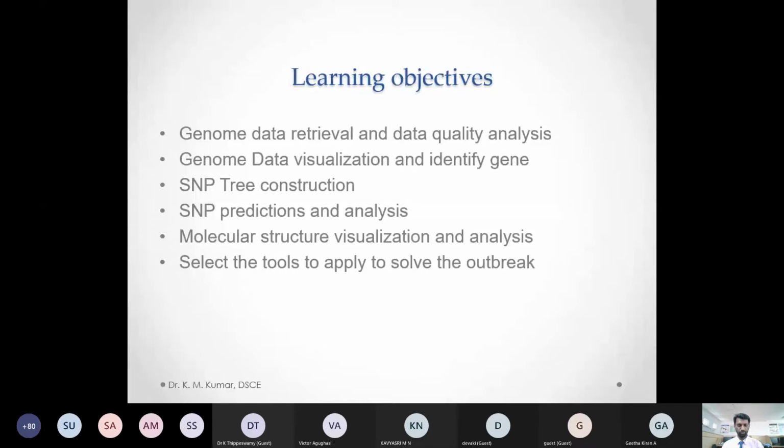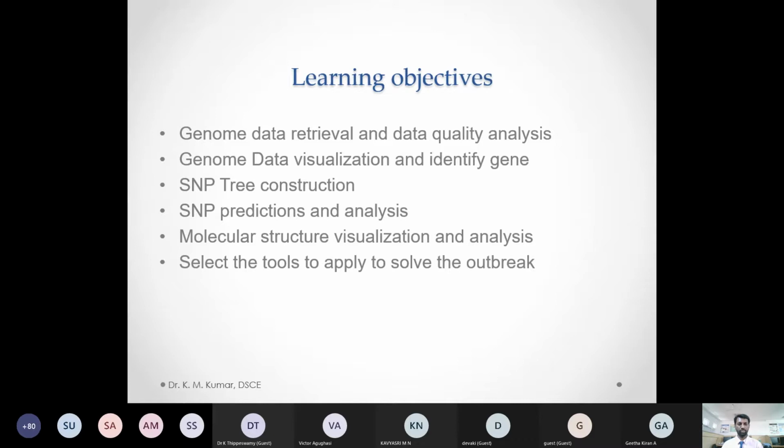Today in this session we're going to learn a few things. Our learning objective is genome data retrieval and data quality analysis. Here we are talking about the SARS viral genome data: how to retrieve this data and how to analyze it. That's very important because we are going to screen the mutations, since mutation is a very big problem now. In this pandemic situation, you can see that the SARS virus is continuously mutating itself to escape from the human host defense mechanisms. So it's very important to study this genome data.